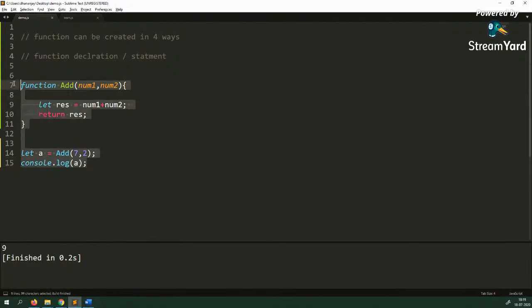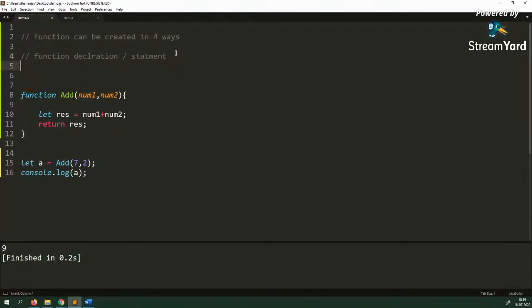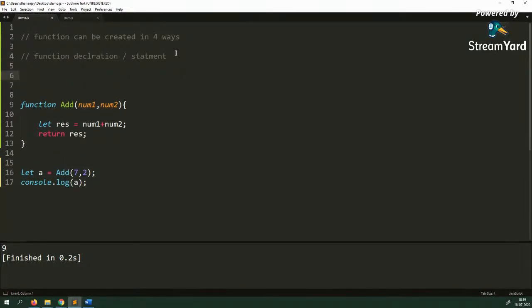So when you create a function like this, it is called function statement or function declaration. The main feature of function statement and function declaration is that it gets hoisted on the top of your execution context. If you don't understand execution context, here you can assume that this demo.js file is one execution context. So the top of this would be, let us say, line number 1.